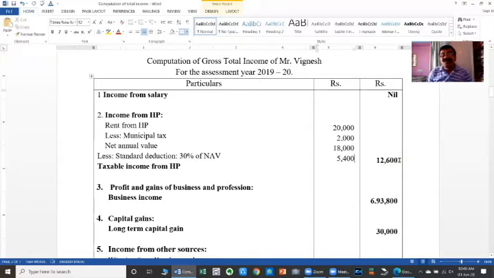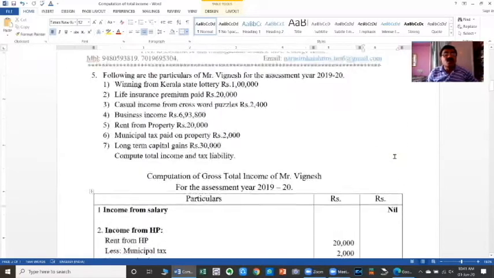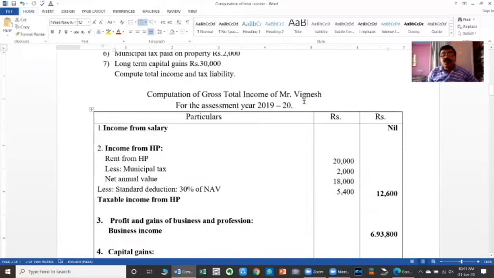That is 18,000 minus 5,400 is equal to 12,600. The third head of income is the profits and gains from business and profession. Here they are given directly. Business income is 6,93,800. So no more information is given. Therefore, we have to assume that 6,93,800 is the computed income.